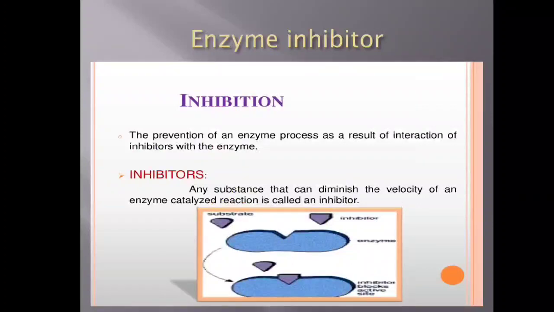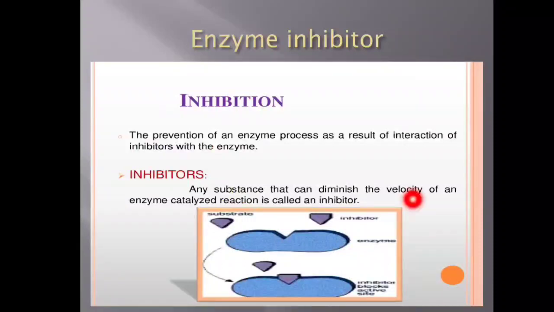The next and final thing is about the inhibitor. What is an inhibitor? What is inhibition? The prevention of an enzyme process as a result of interaction of an inhibitor with an enzyme is called inhibition. So an inhibitor is any substance that can diminish the velocity of an enzyme catalyzed reaction. This inhibitor is a material which reduces the activity of the catalyst.